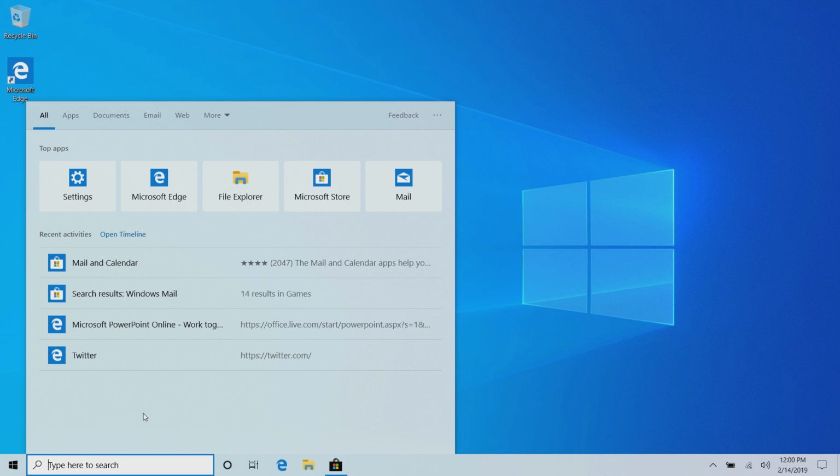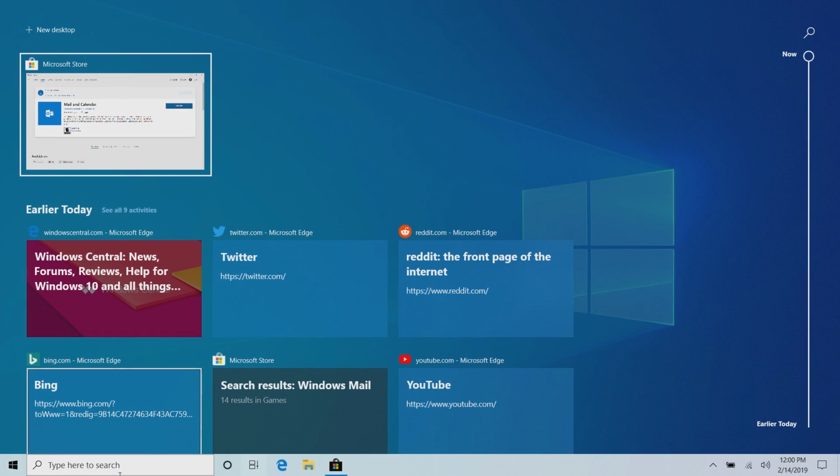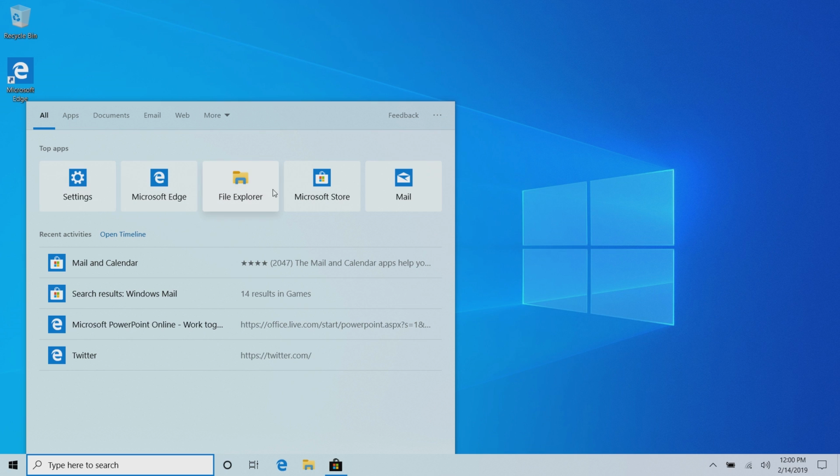You get your last 4 or 5 activities here, and you can even jump straight into timeline from this UI as well, which is very nice. At the top here we get top apps. So this is the most used apps on your PC, I believe. So if you open settings all the time, which I have for this demo, settings will be here first, and then all of your different apps that you use respectively.